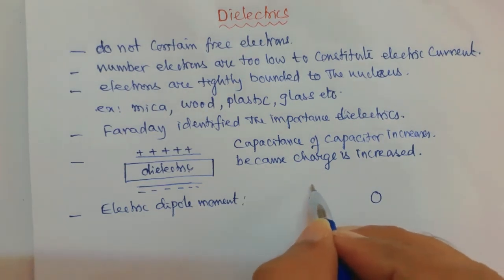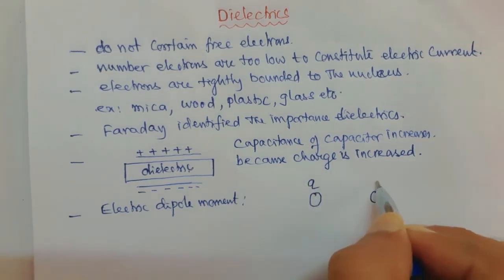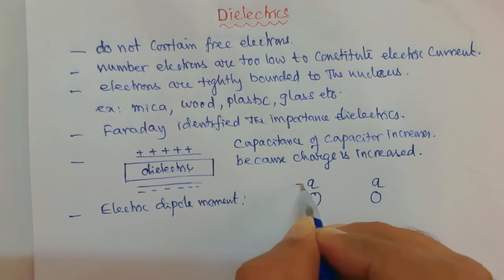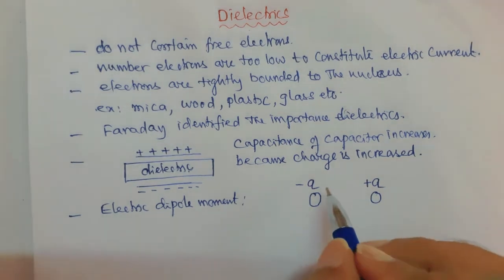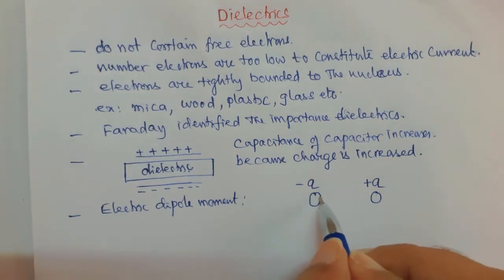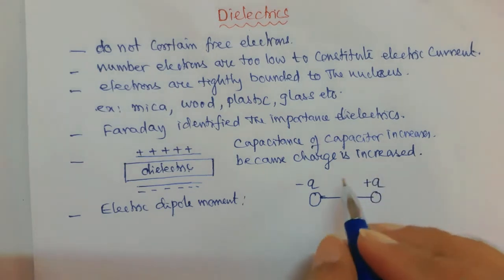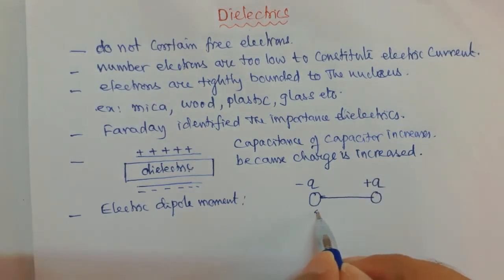The magnitudes of the charges are the same and they are opposite charges. Two equal and opposite charges are separated by a distance, and this distance is 2L.